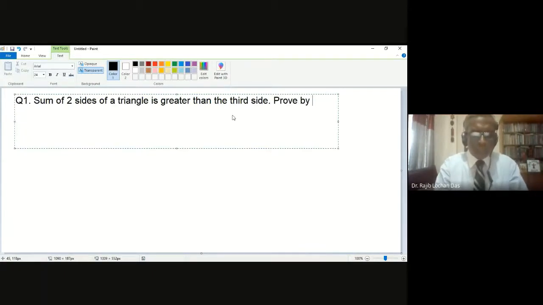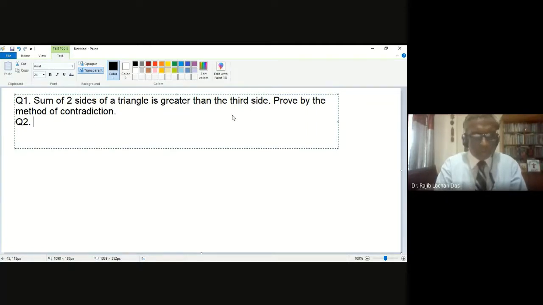Prove by the method of contradiction. So this is the question, and let me give you another question which is very common, and maybe you already know that.